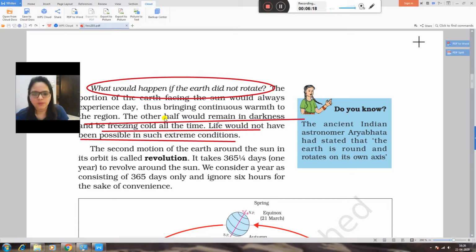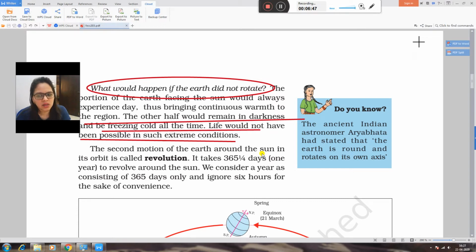The second movement of the earth, around the sun on its orbit, is called revolution. When the earth moves around the sun, it is known as revolution. It takes 365 days and 6 hours, which is known as 1 year, to revolve around the sun.